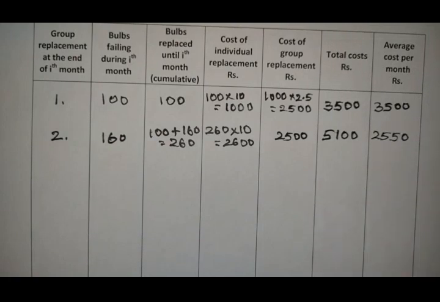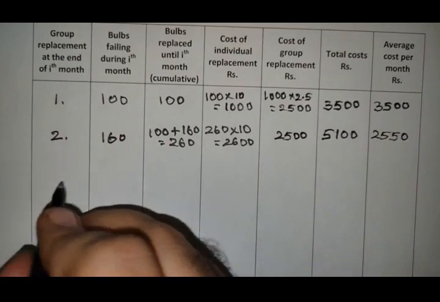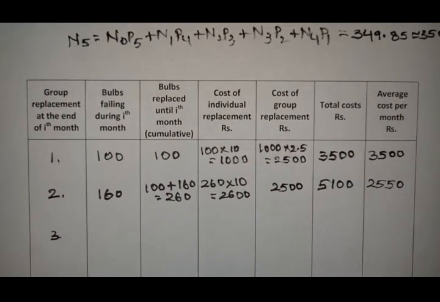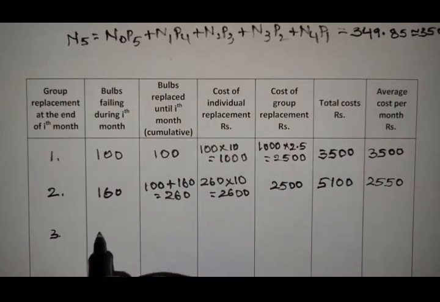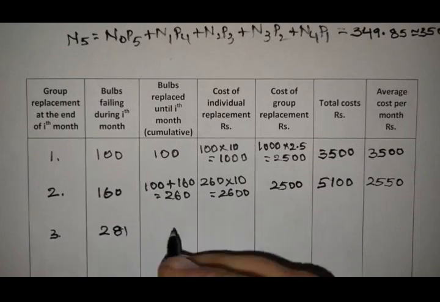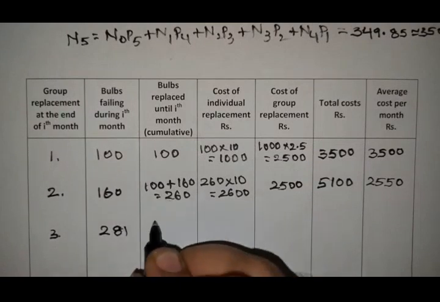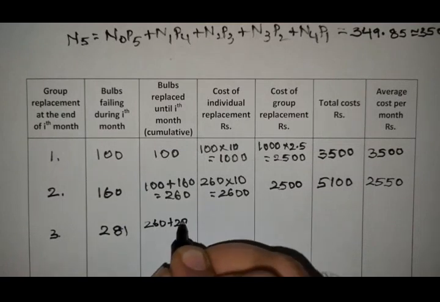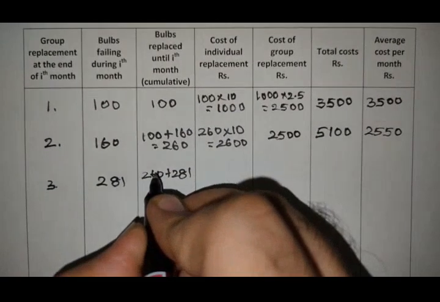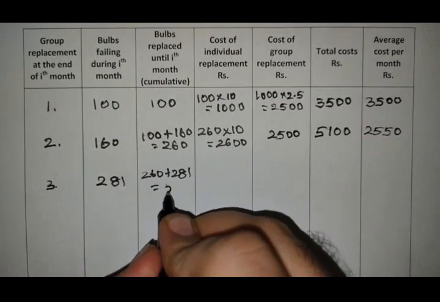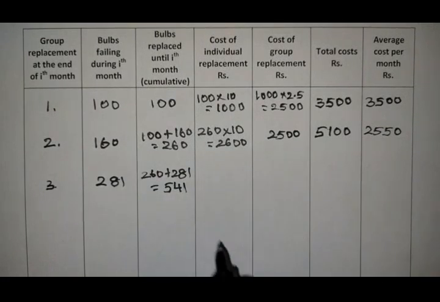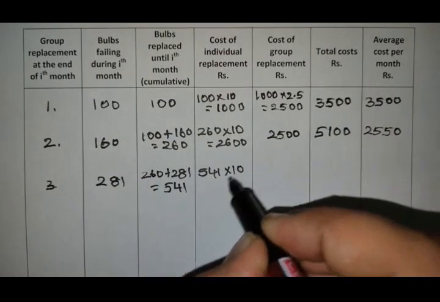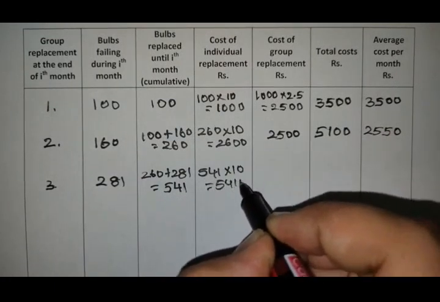Similarly, if you calculate for the third month, that is the N3 value. The value of N3 is 281. So up to the second month it is 260, plus in the third month 281, so the total equals 541. If you replace them individually, 541 into 10, you will get 5410.